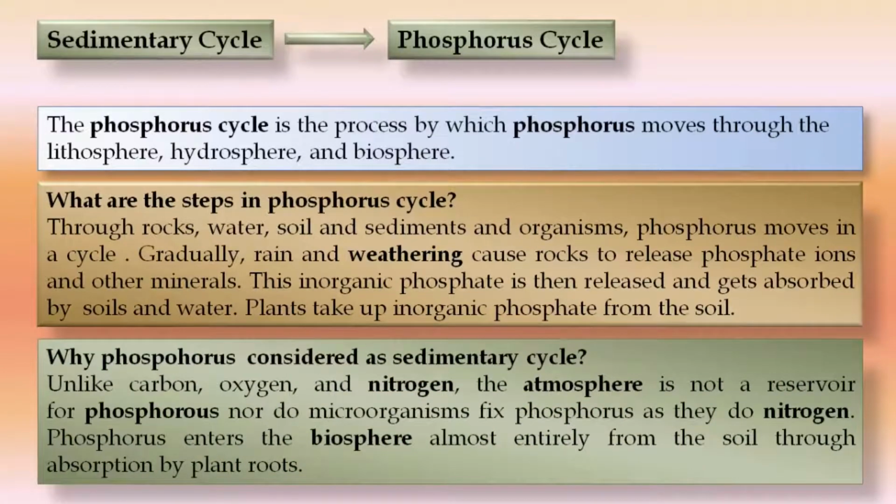So why is phosphorus considered a sedimentary cycle? Because unlike carbon, oxygen and nitrogen, the atmosphere is not a reservoir of phosphorus, nor do microorganisms fix phosphorus as they do nitrogen. Phosphorus enters the biosphere almost entirely from the soil through absorption by plant roots. And animals, when they eat these plants, get phosphorus.